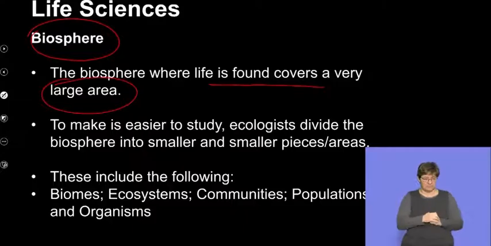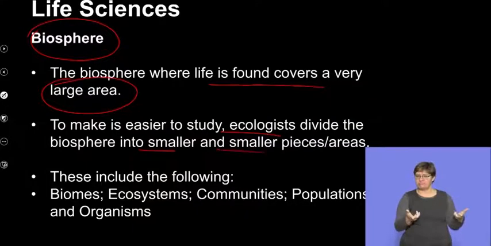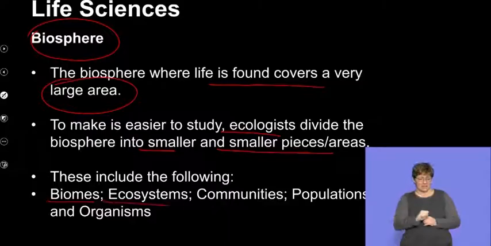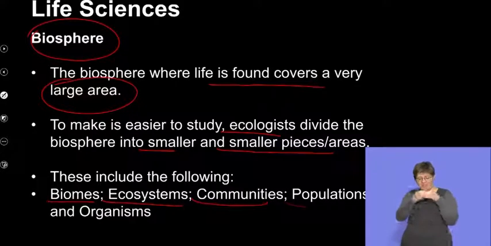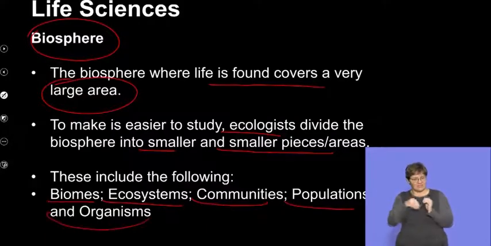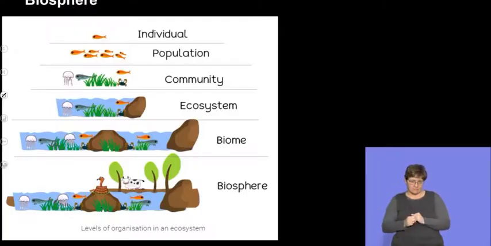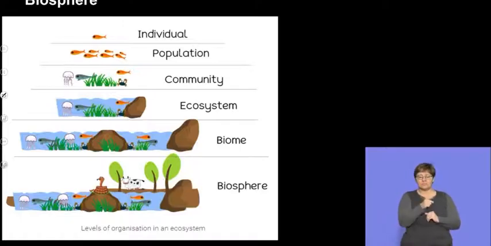To make it easier to study, ecologists have divided the biosphere into smaller and smaller pieces, and these are called biomes, and then further biomes are broken up into ecosystems, ecosystems are broken up into communities, communities into populations, and then individual organisms. So this is a simple illustration to show you the complexity of life forms.